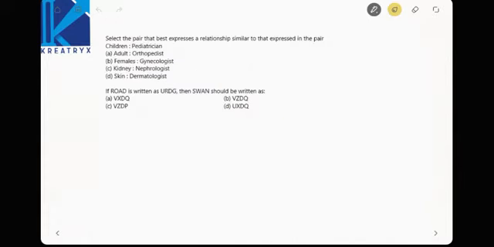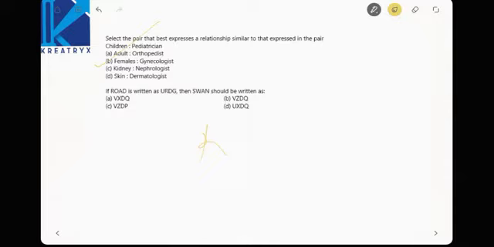Select the pair that best expresses a relationship similar to that expressed in the pair. Children, pediatrics. So children, pediatrics means female is related to gynecologist, right? Person, doctor. Female, doctor.